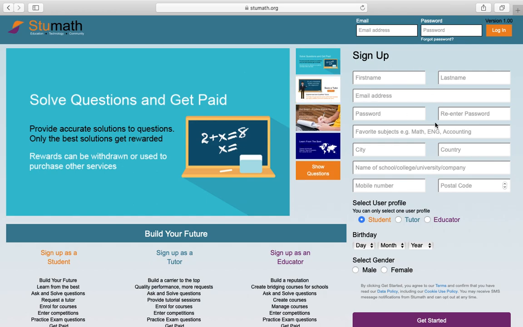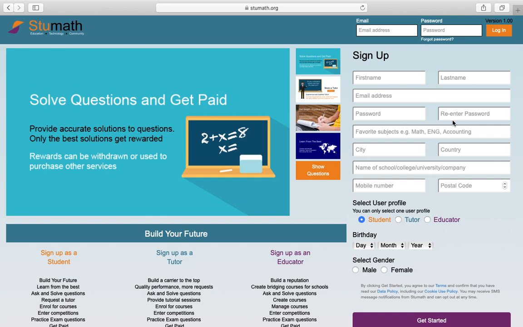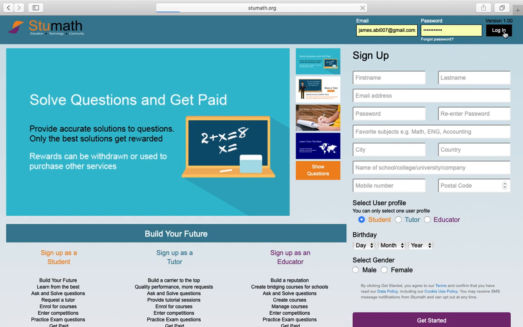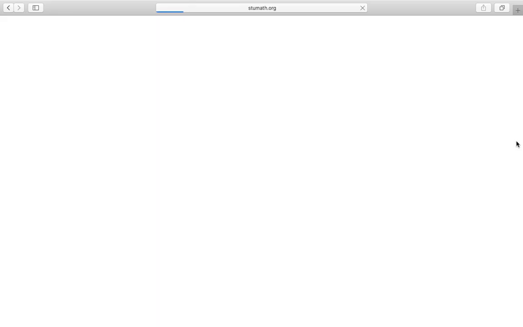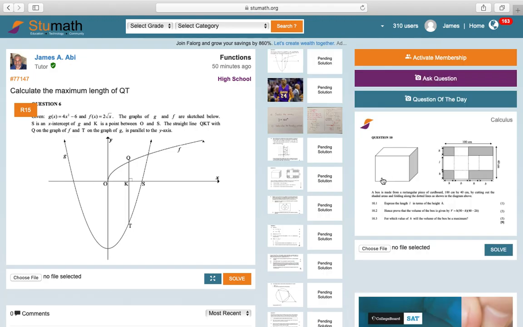So here's our sign up form. All you have to do is fill in the form and get started. So I'm going to log in with one of my accounts so I give you guys an insight into how it looks once you've logged in. So let's get to it. Okay, so here we are. This is what it looks like once we are logged in.